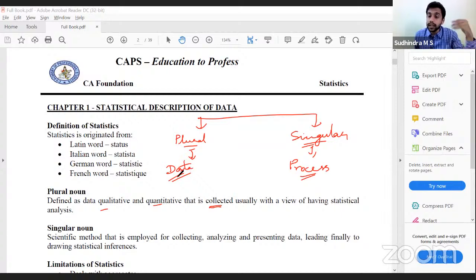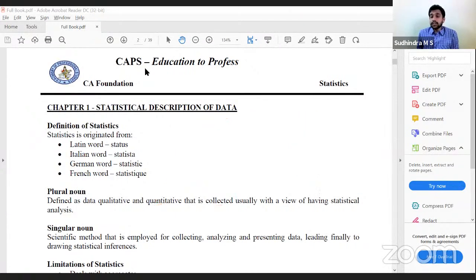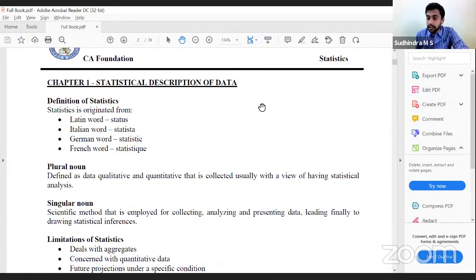To collect this data, to analyze this data, to present the data, what is the process involved? That process is called statistics as per the singular definition. As per the plural definition, that entire set of data itself is called statistics. As per the singular noun definition, the process involved in collecting, analyzing, and presenting the data is called statistics. Clear with this? Yes. Then the application of statistics: whatever we learn in this subject is itself the application of statistics.